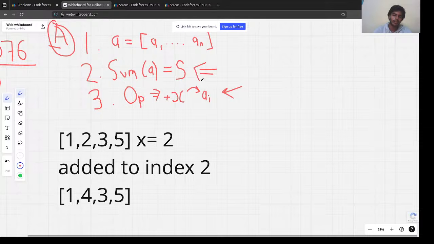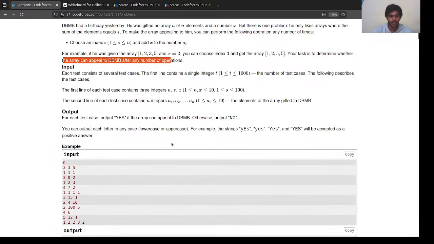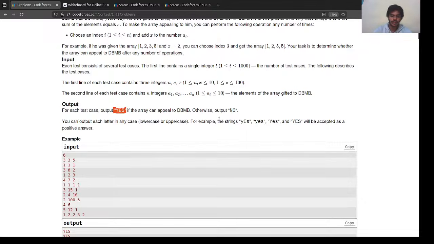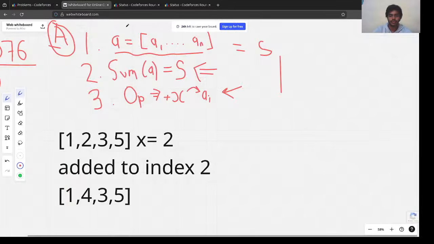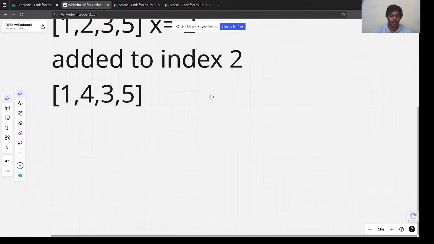Whether or not we can make the sum of this array equal to S. If we can make it equal to S, we have to print yes, otherwise we have to print no. If this is not equal to S, we have to print no. Got it? So this was the entire question. Great.